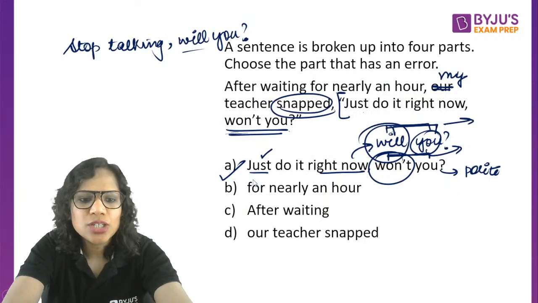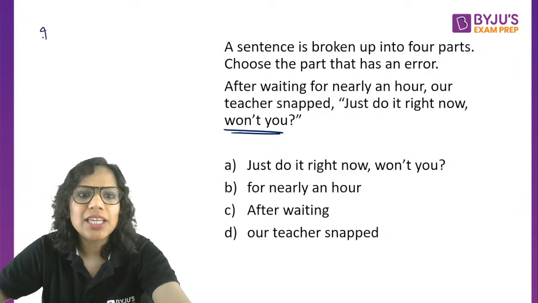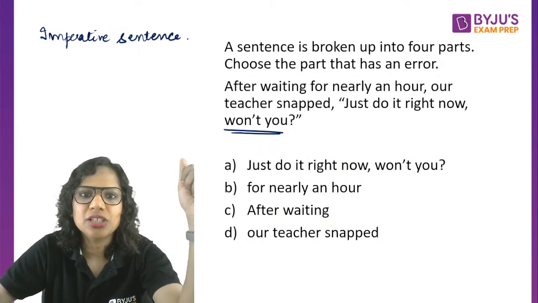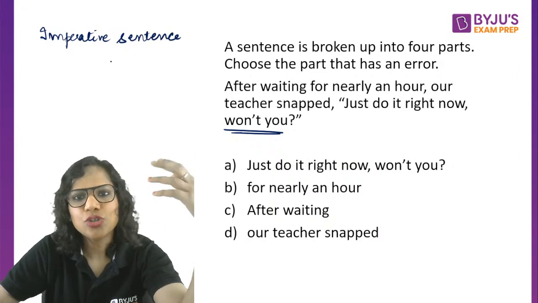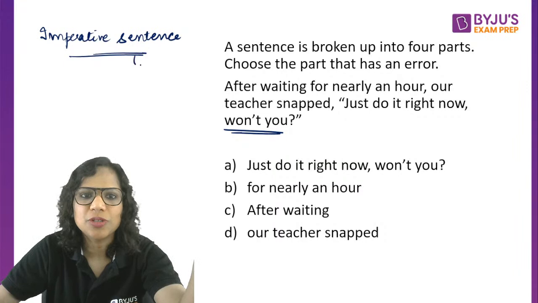Yes. So in the last question, the error was in part A. Why was part A erroneous? Because this is an imperative sentence. What are imperative sentences? When you directly talk to someone. So for instance, come here. The person you're talking to is directly in front of you. You are simply saying, come here. Or please give me a glass of water. Again, you're directly talking to that person.